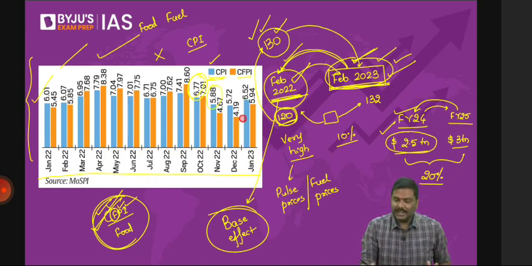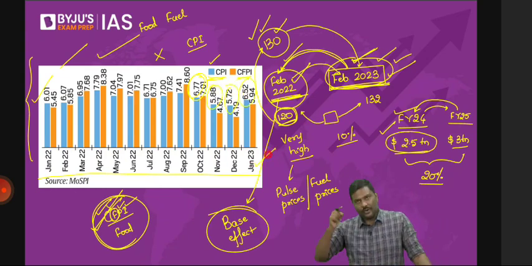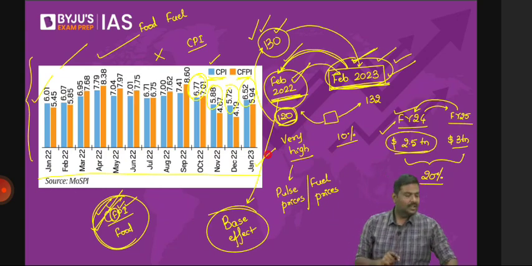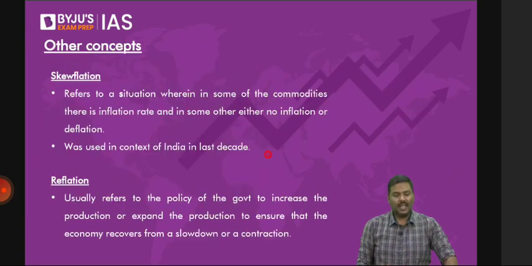Then for 2 months, it has taken a hit. Again, it has increased. I told you for January 2023, it was 6.5%. And for February now, it is 6.44%. Okay. So this is the discussion regarding the concept of CPI, WPI, how they are tracked, what is food inflation, etc., etc. Now let me go to the next one.